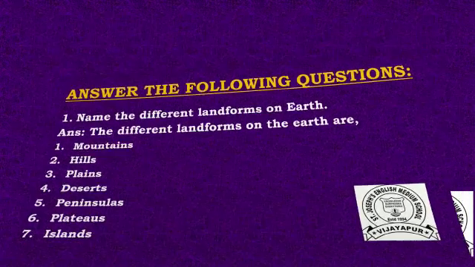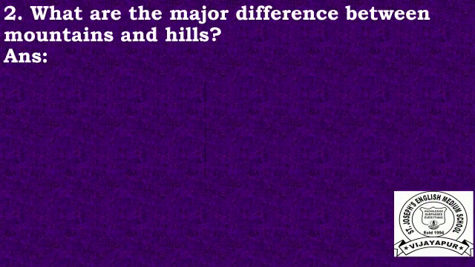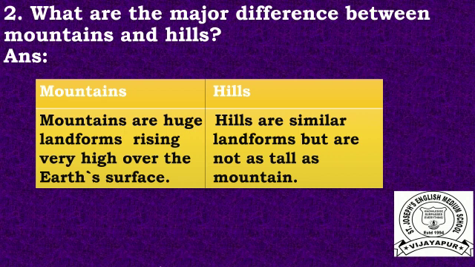Next question is what are the major differences between mountains and hills? First we read mountains.